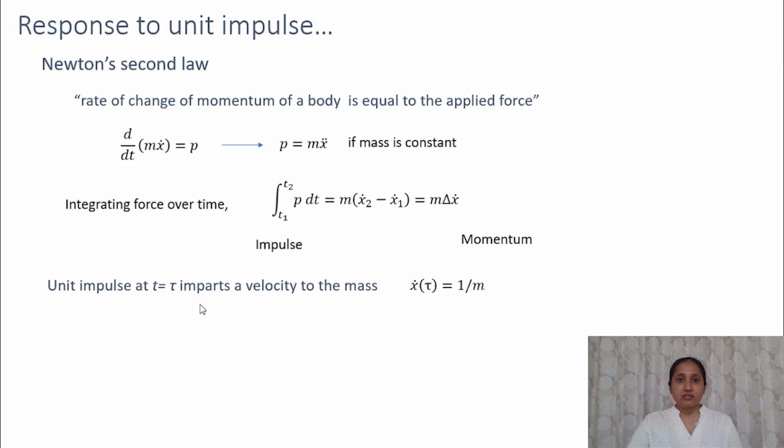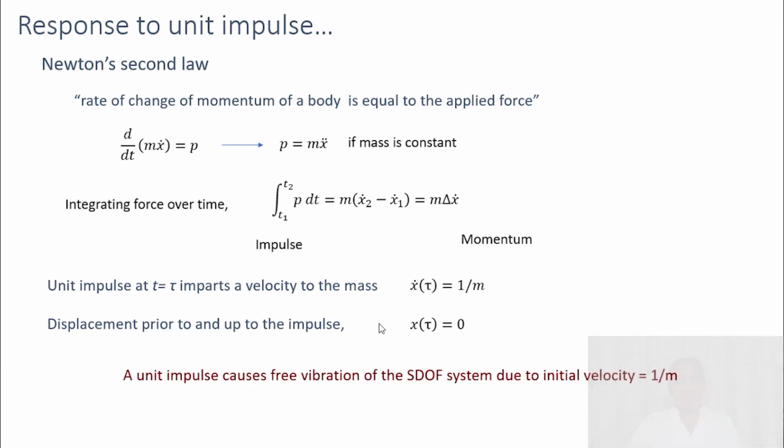So what would be the displacement? The displacement before the impulse and up to the impulse will be equal to 0. So the single degree of freedom system is at rest initially. A unit impulse acting on a single degree of freedom system causes free vibration of the system due to this initial velocity 1 by m.